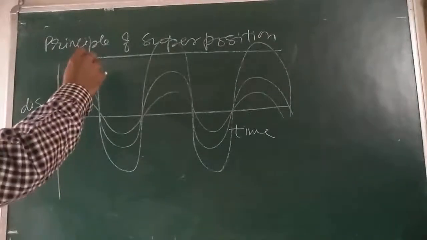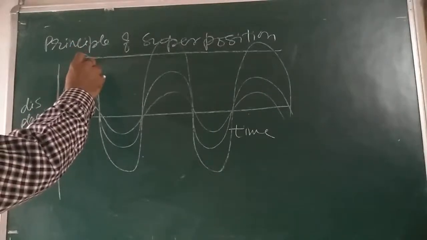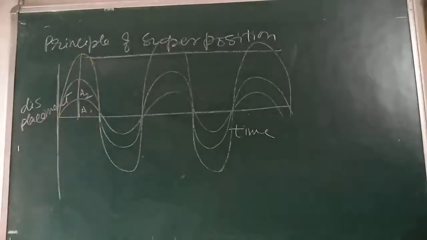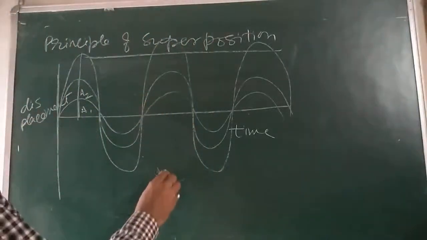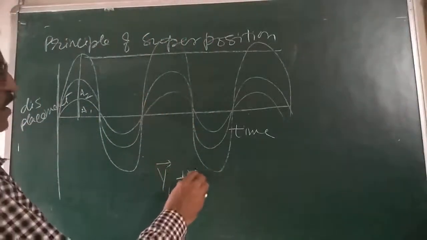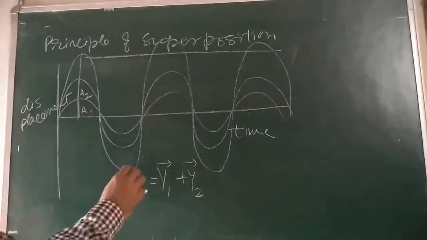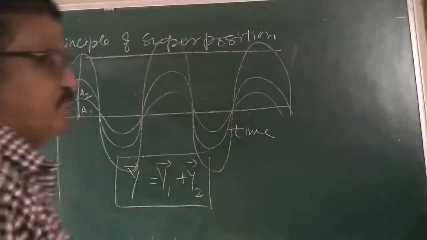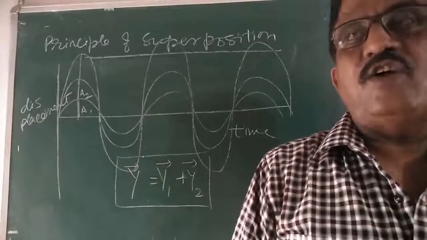So the resultant displacement of each particle of the medium at any instant is equal to the vector sum of the displacements produced by the two waves separately. Suppose the first wave has displacement y1 and the second has y2. The resultant wave I can write as y. This is called the principle of superposition.